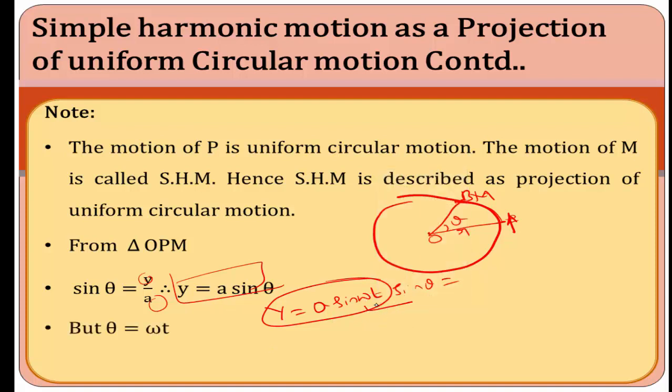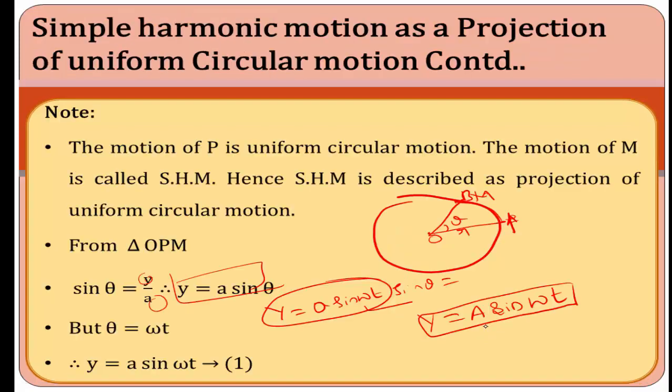Theta is equal to omega into t, which is the angular displacement. The motion of P is uniform circular motion. We get the displacement equation y is equal to a sine omega t, where a is the amplitude. This is the general form of displacement of simple harmonic motion.